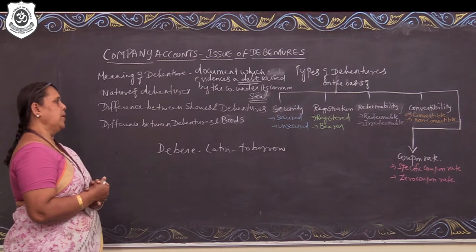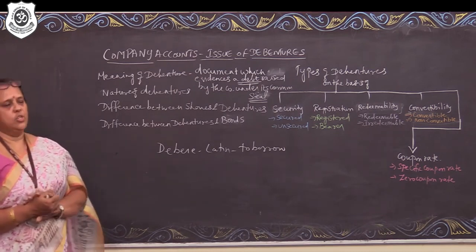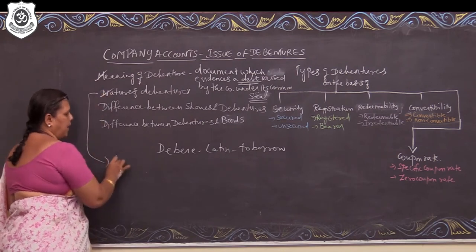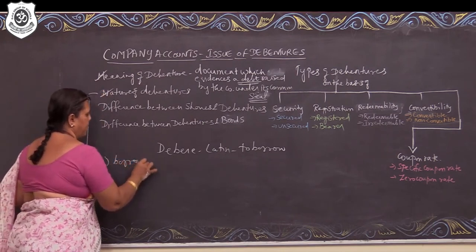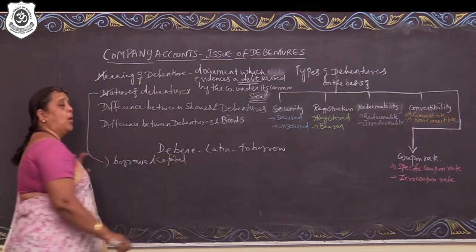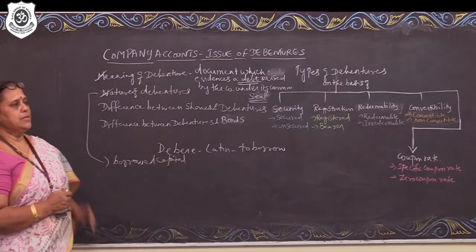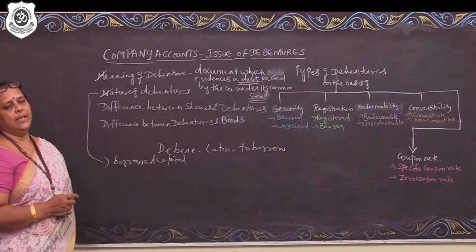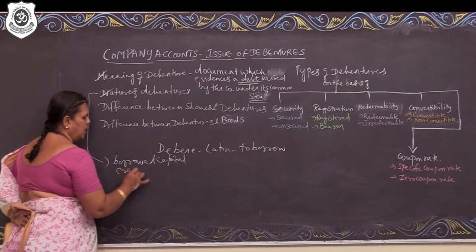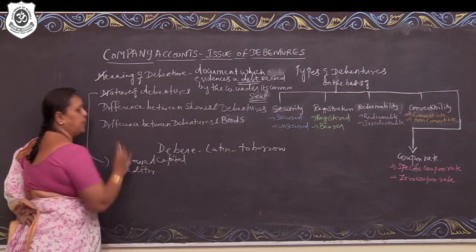Now coming to the next one, what is the nature of debenture? Debenture is a part of borrowed capital. Debentures are the debts raised by the company. Therefore, debenture holder is a creditor to the company.